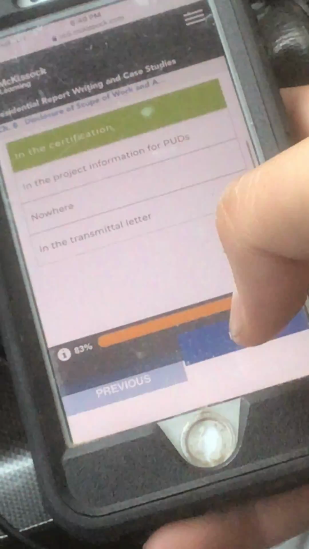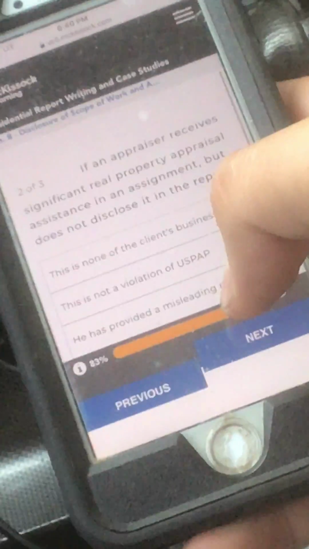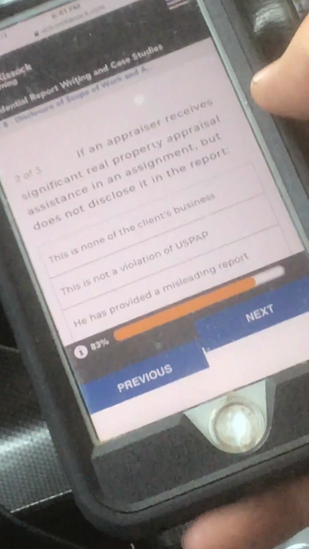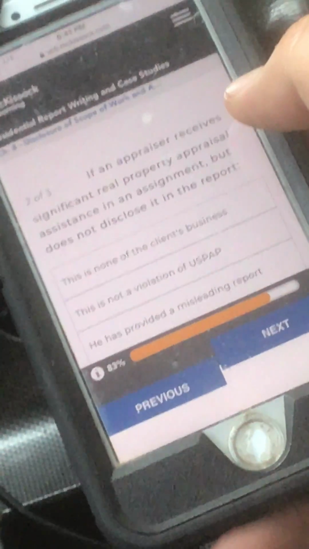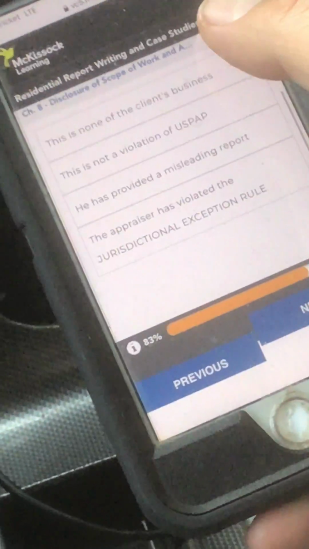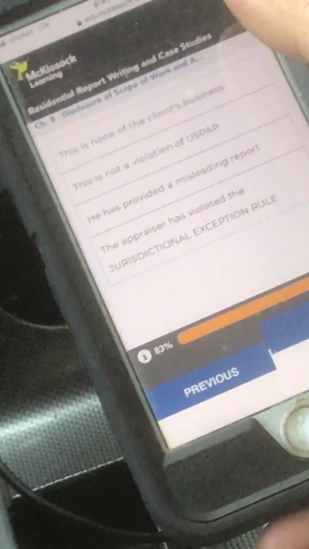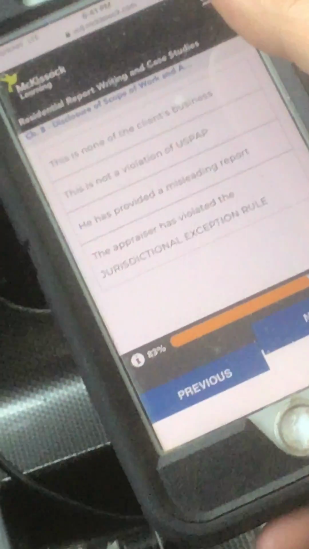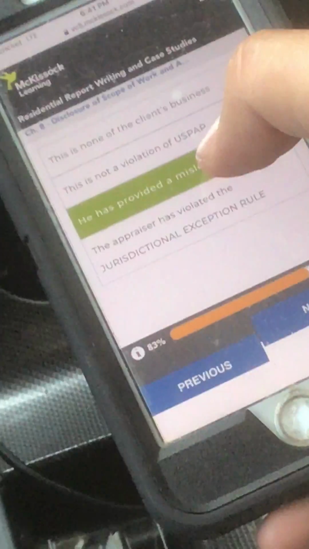Number 2. If an appraiser receives significant real property appraisal assistance in an assignment but does not disclose it in the report, A, this is none of the client's business. B, this is not a violation of USPAP. C, he has provided a misleading report. Or D, the appraiser has violated the jurisdictional exception rule. I'm going to go C, he has provided a misleading report. Final answer.